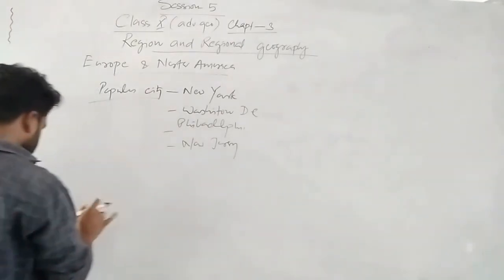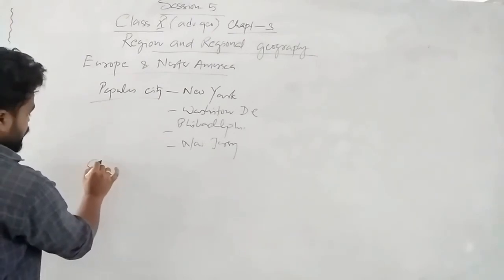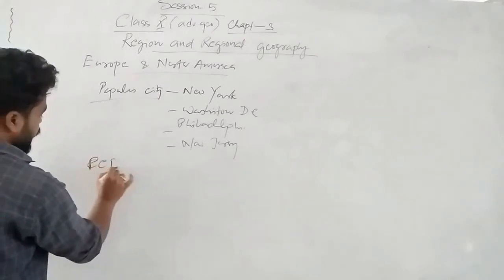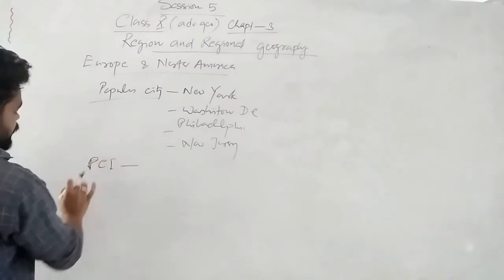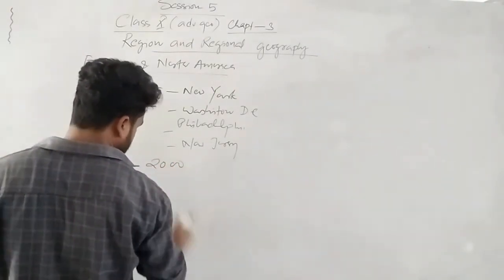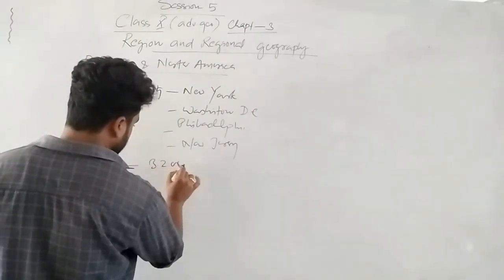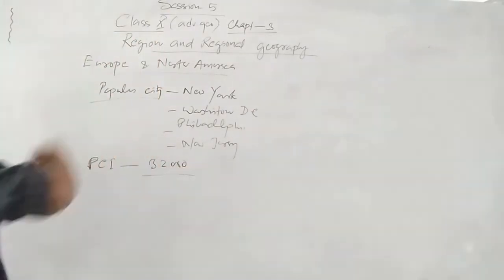So nothing else is there, just the last thing, per capita income, PCI. We have to see per capita income, that is simply around 20,000. Sorry, 32,000 per capita income. Okay.